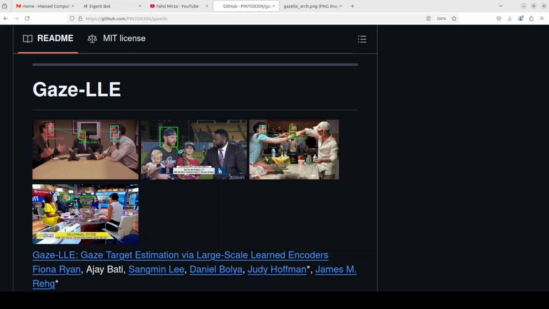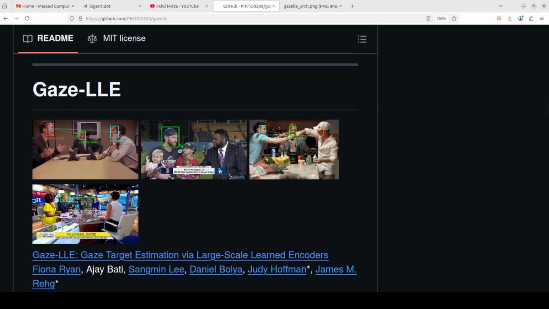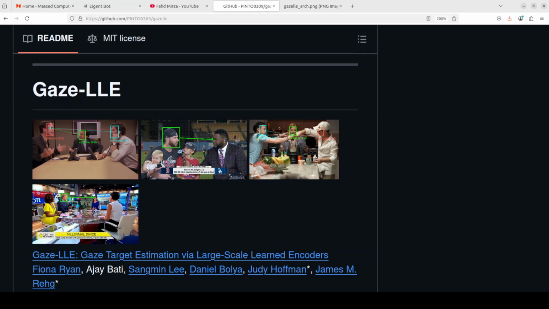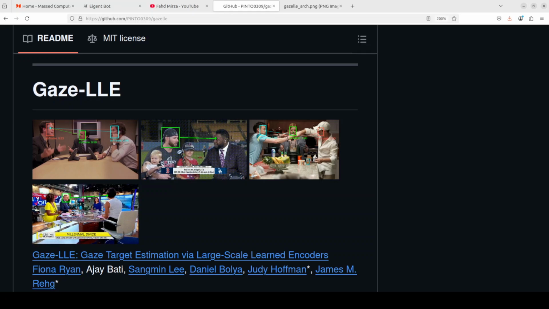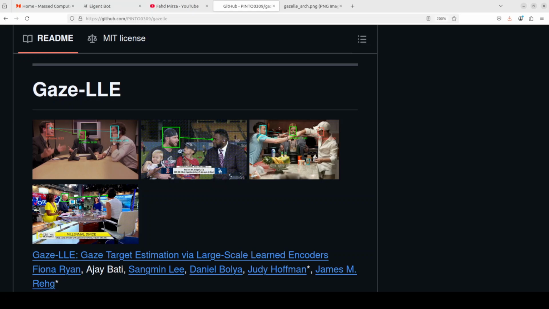There have been a lot of other models which have tried to do so, and they have developed increasingly complex, and we have seen on the channel itself that they have been dealing with handcrafted pipelines for gaze target estimation that carefully fuse features from separate scene encoders, head encoders, and auxiliary models for signals like depth and pose. That is where this new project Gaze-LLE or Gazelle tries to help out.